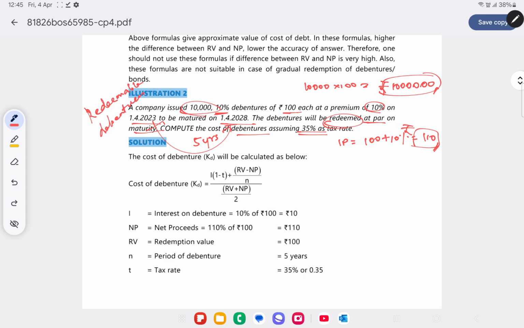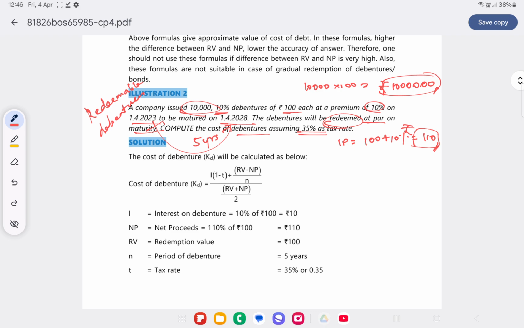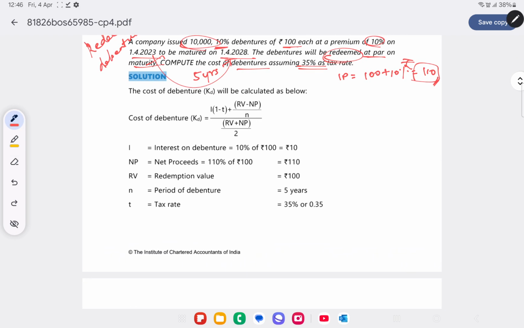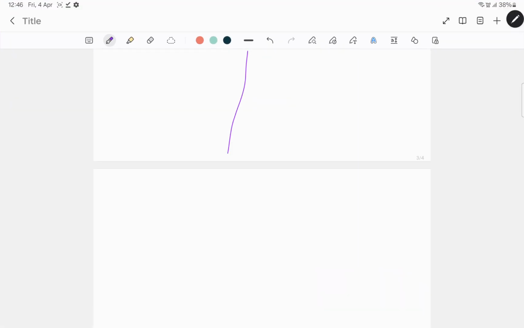So we need to calculate. You also calculate side by side, right? When I'm doing it, you also take your note and calculate. We'll be doing all the illustrations, all the TYQ questions for all the chapters, in audit and also in tax. See over here, these are redeemable debentures. Now let's calculate.